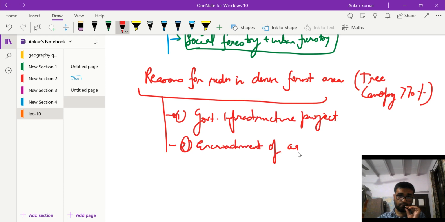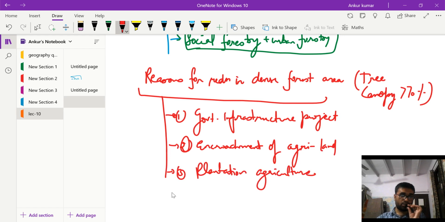Encroachment of agricultural land. Number three is the cultivation, plantation agriculture. Okay. Next is the mining.